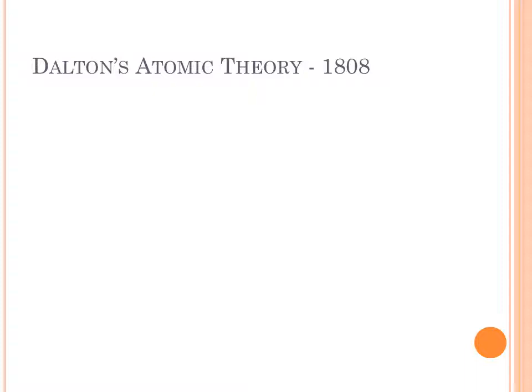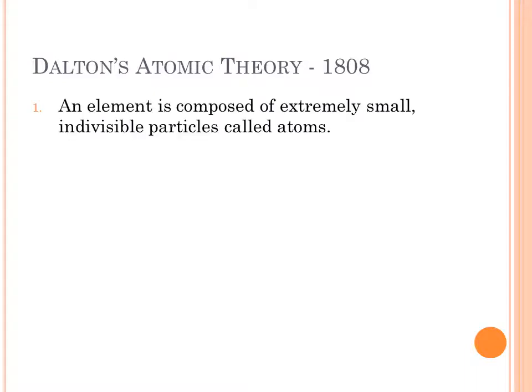Start with Dalton's atomic theory from 1808. He said that an element is composed of extremely small and indivisible particles called atoms. Modern scientists tell us we can split the atom, but he didn't know that in 1808, obviously. And if you split the atom, it's no longer that atom, it would be a series of subatomic particles.